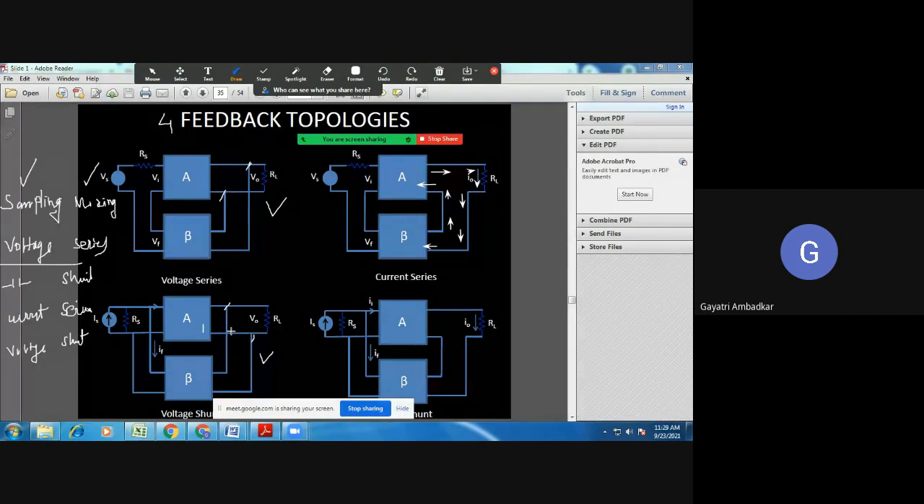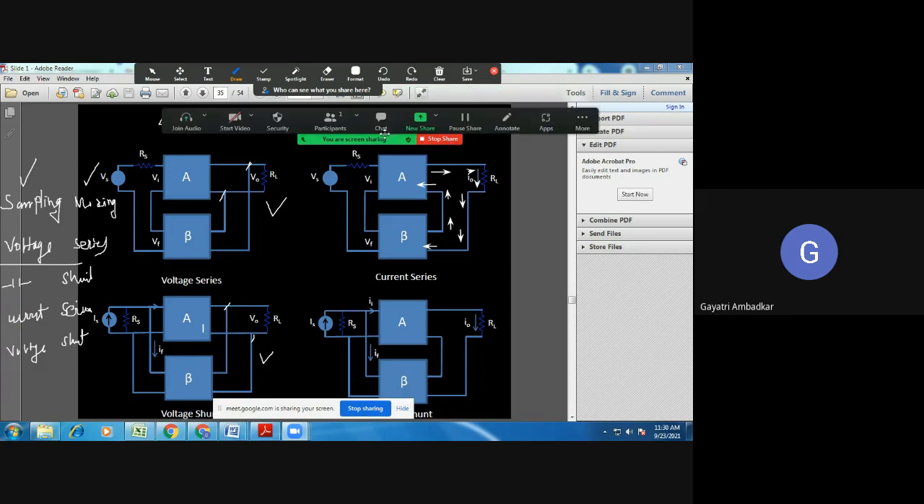Understood what the four different topologies are? Yes, what are the four feedback topologies? Voltage series, voltage shunt, current series, and current shunt. Okay, now do one thing. Take a screenshot of this.